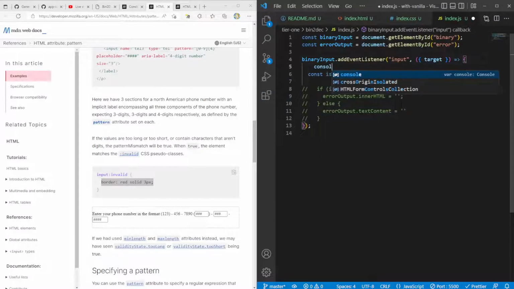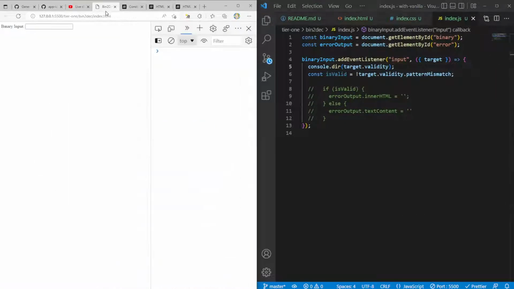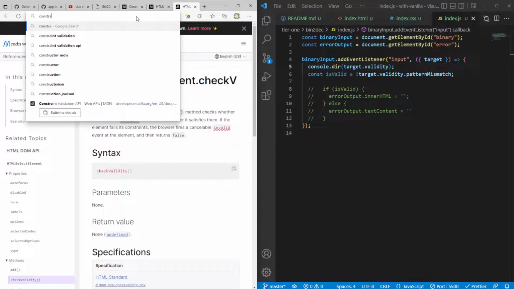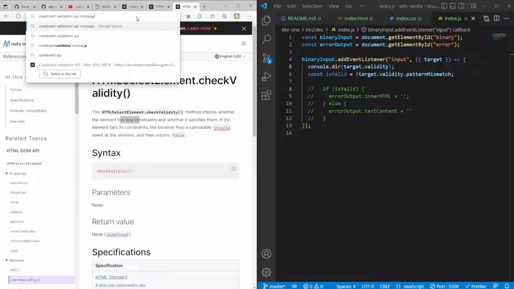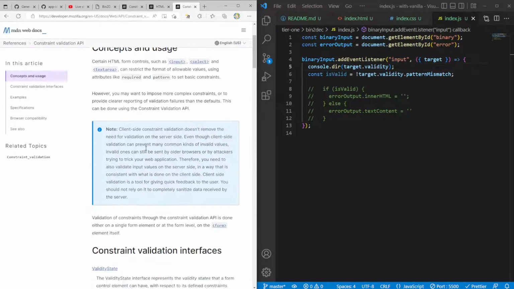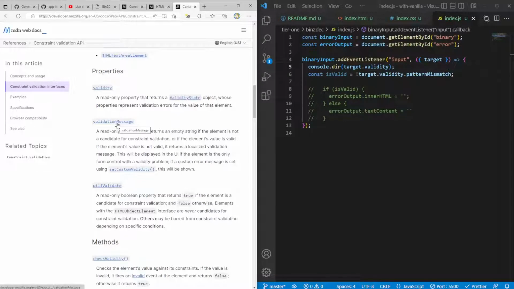I actually want to see console.dir of target.validity. I want to see what this gives us. Does this give me a message? Let me look at the constraint validation API message, invalid validation message.